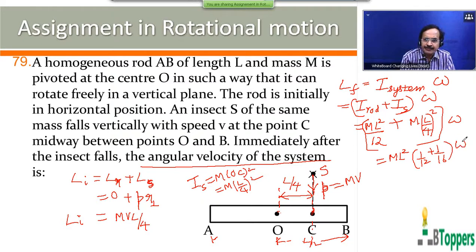And apply conservation of angular momentum. The final angular momentum of the rod and insect just after the insect falls onto the rod can be written as equal to the initial angular momentum. And this you can try to simplify. You can take a pause and copy the solution of the problem and complete the simplification part yourself.